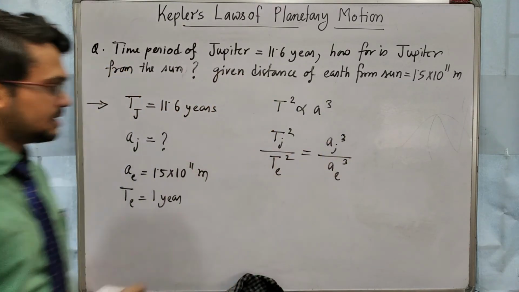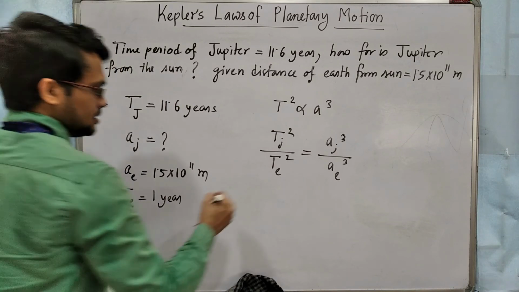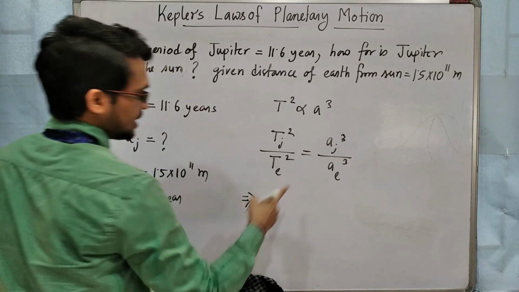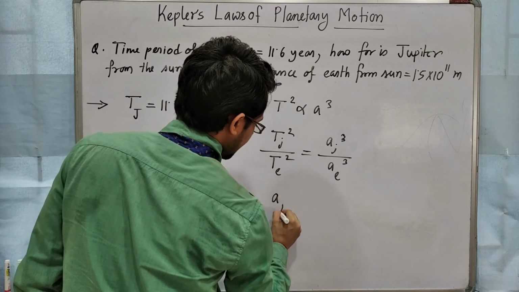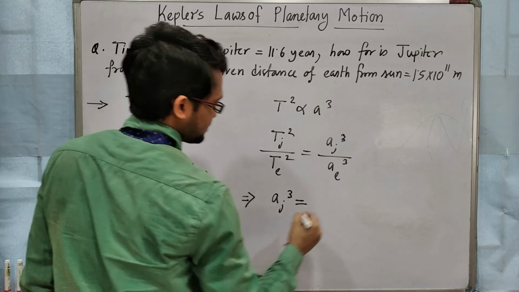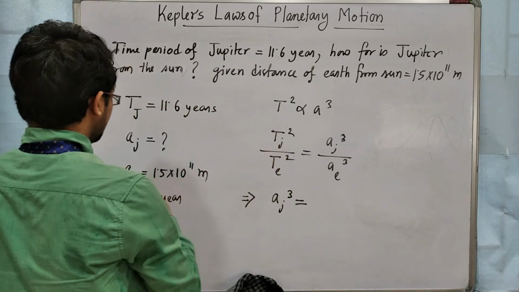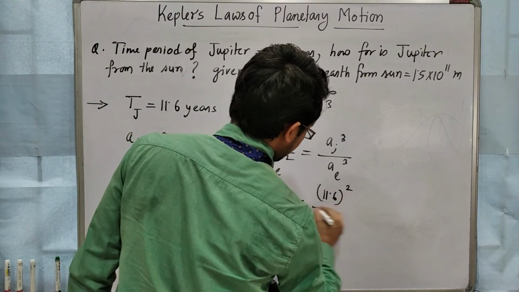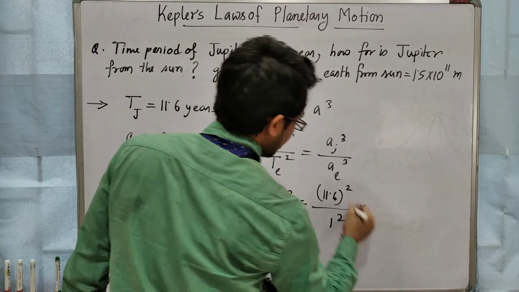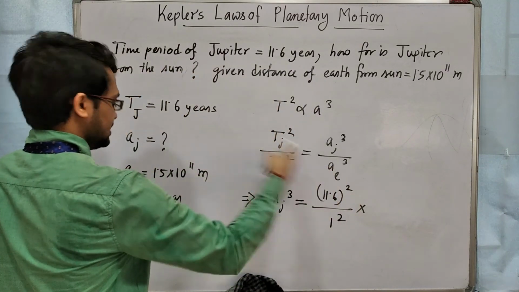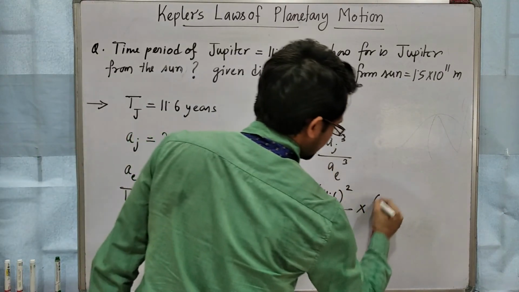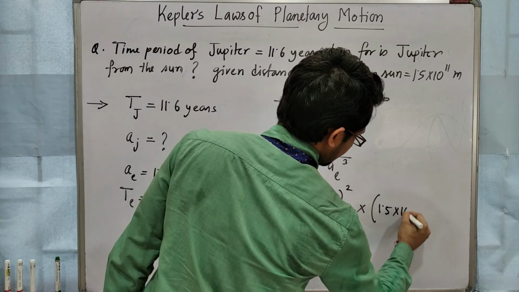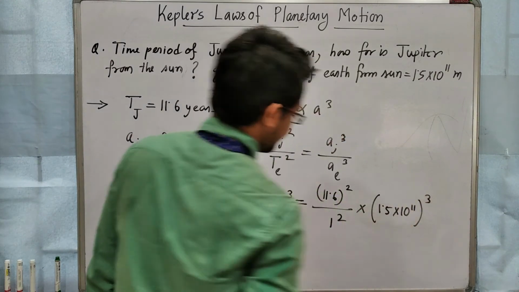We can write in this way, right? So put the values and find Aj cube. So Aj cube will be Tj square, Tj means 11.6 square, Te means 1, into Ae cube. It will go to this side, Ae cube. So 1.5 into 10 to the power 11 cube.